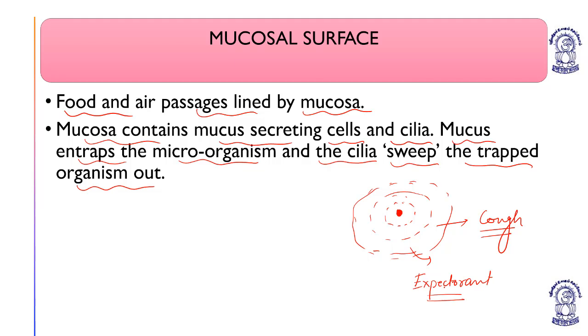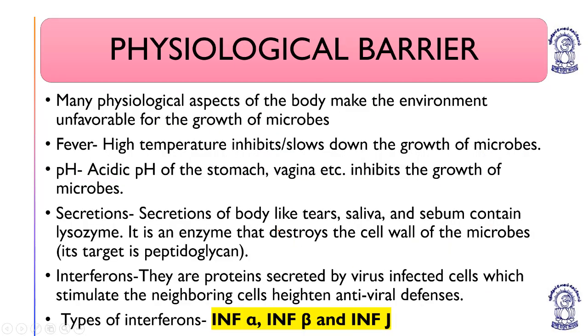Understood? The mucosal surface means these cilia help to entrap the microorganisms, and they secrete more and more mucus. Now this mucus will create an irritation in our pharynx or larynx, and it will be ejected out with a high pressure. So that is the mucosal surface.